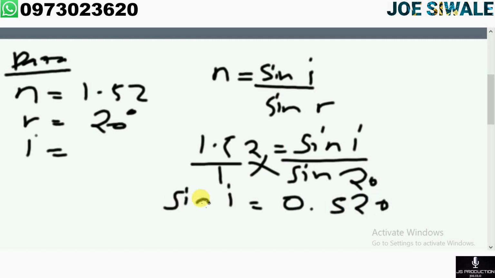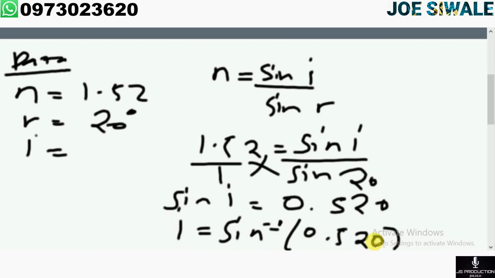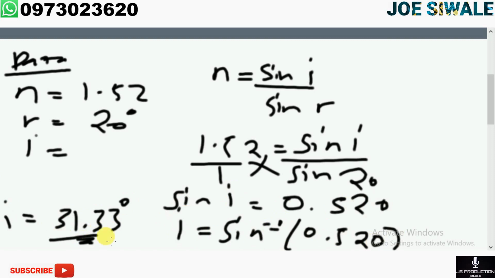And to calculate the value of the angle of incidence, I'll say the angle of incidence is equal to sine inverse of 0.520. So sine inverse of 0.520 is giving me 31.33 degrees. So this is how you can calculate the angle of incidence when you have been given the refractive index and the angle of refraction.